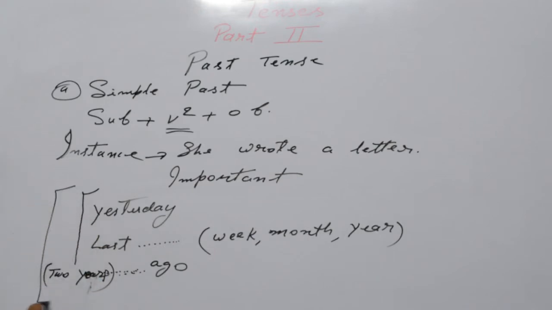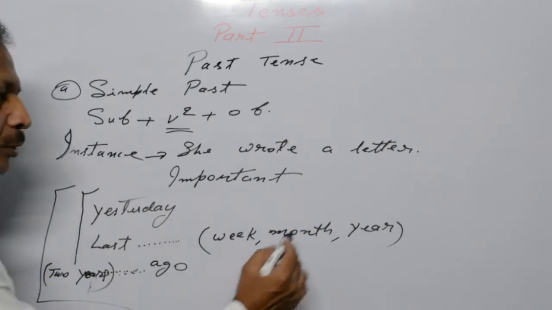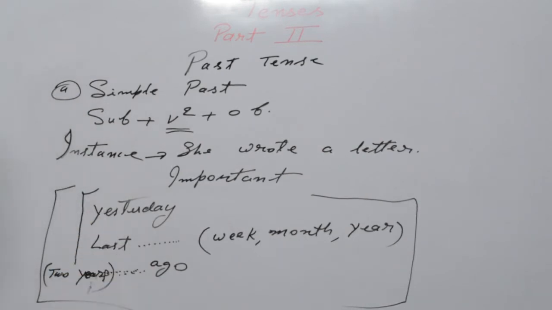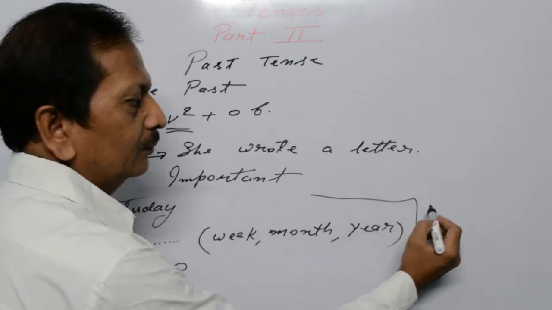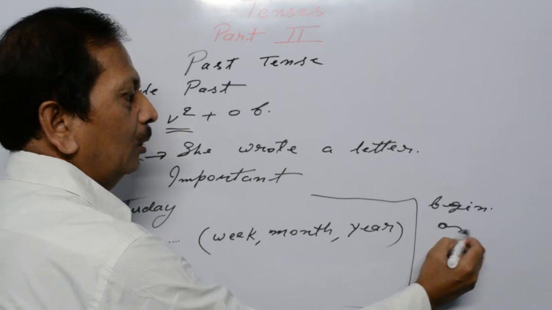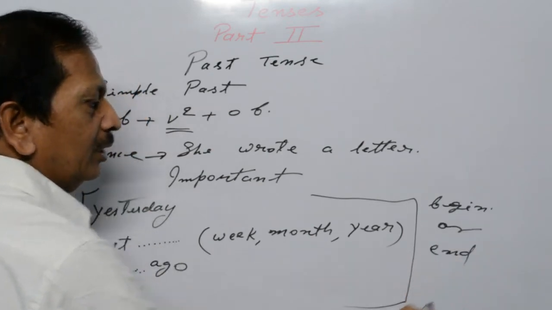If you are using these words, you have to use them either in the beginning or at the end of the sentence. Don't forget the position of these three important things or words I have to tell. Beginning or end of the sentence.